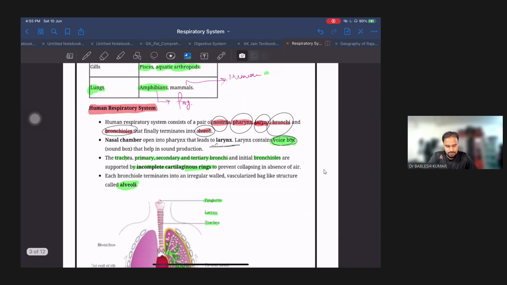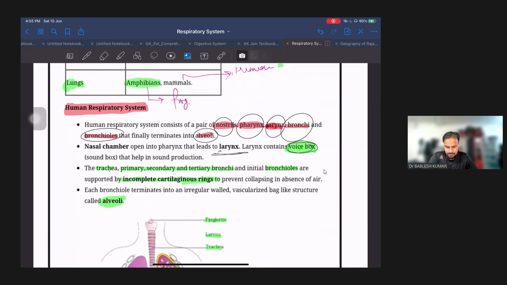So we have to focus mainly on the human respiratory organ in mammals, because we all are mammals. This we will see later in the classification of animals. In that chapter, we will discuss the different classifications. So human comes under the category of mammals. Okay, human respiratory system. We had different parts like nostril, pharynx, larynx, bronchi, bronchioles, then alveoli. Alveoli are the smallest part or unit of the respiratory system.